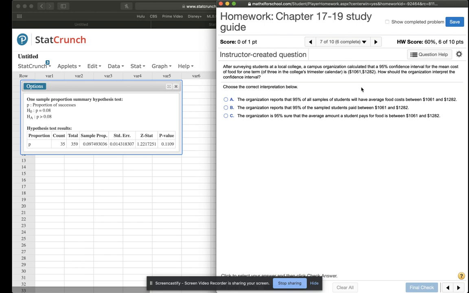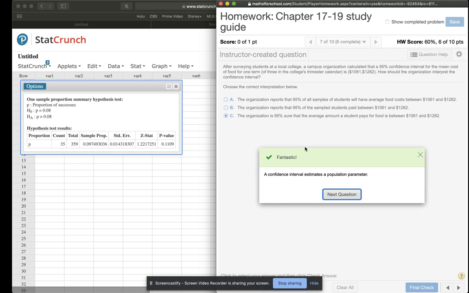So, once again, this means that we're 95% confident or 95% sure that the actual mean cost of food is within that interval. So the organization is 95% sure that the average amount a student pays for food is between those two values. So the answer is C.